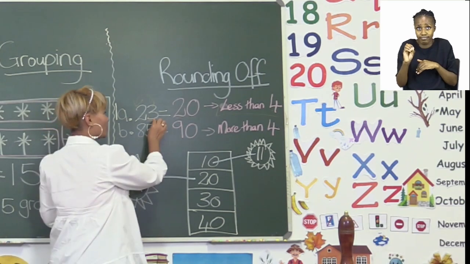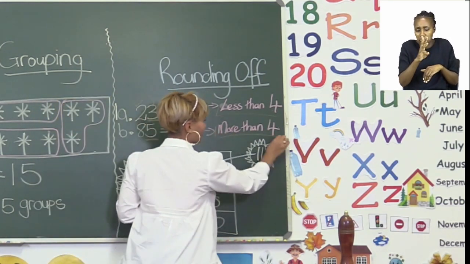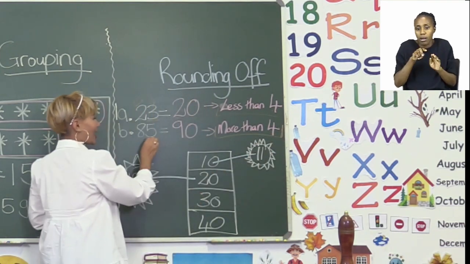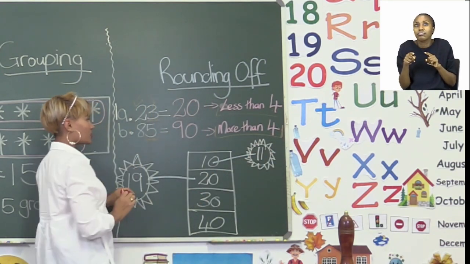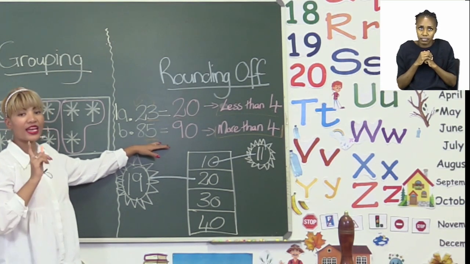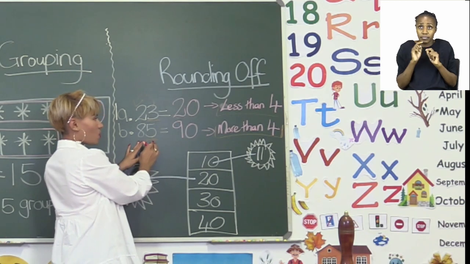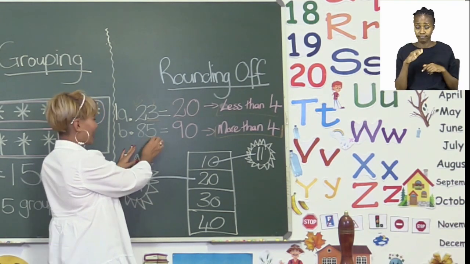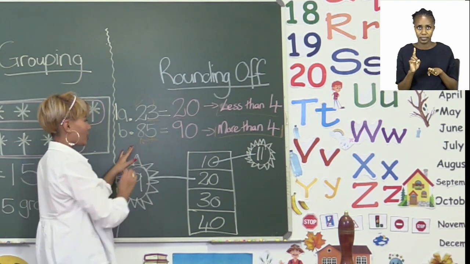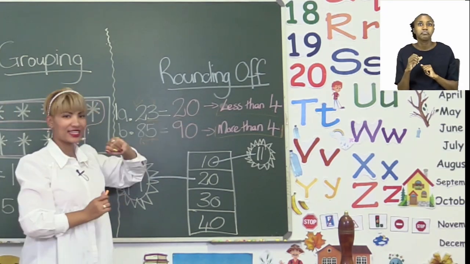But if our units are more than 4, you can see here I wrote it down, and this is 5. Our units for 85 is 5. And if we have to round up to the nearest 10, when our units is more than 4, then it changes our tens to the next 10.